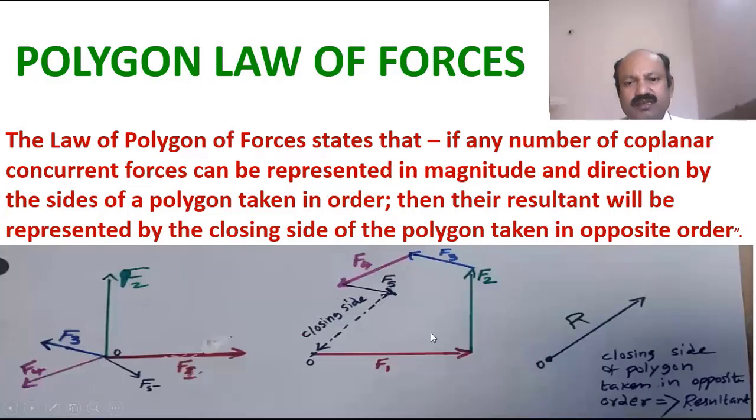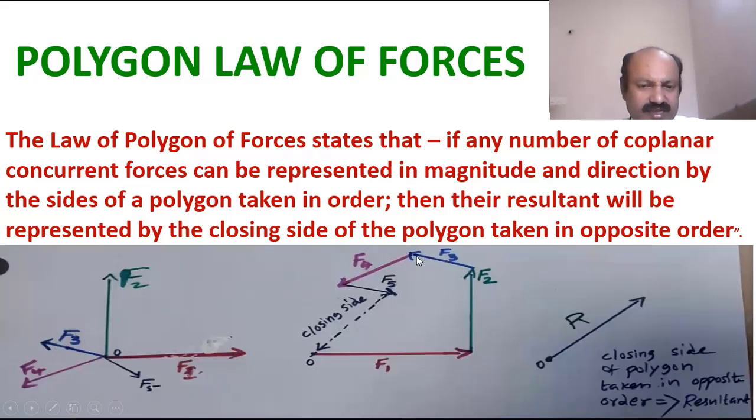parallel to the F2 direction. The length of F2 that you are drawing should be equal to the magnitude of the force. Then at the end of the F2 line, you draw one new line parallel to the F3 direction, and the length of the line, in scale, should represent the magnitude of F3.